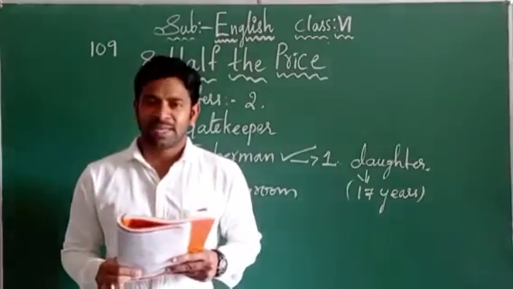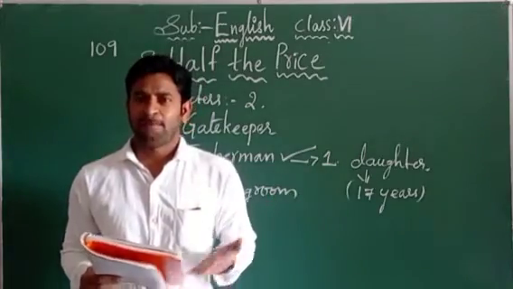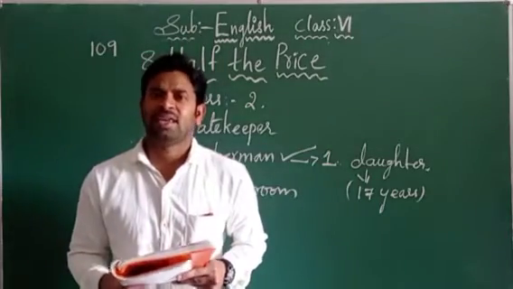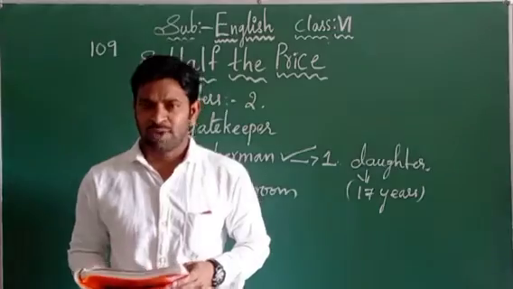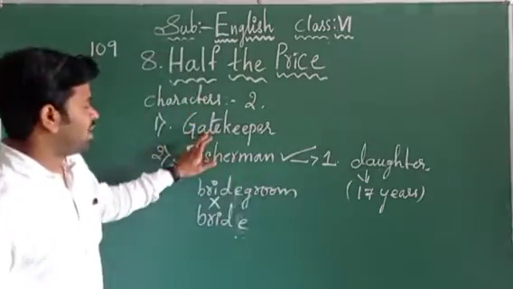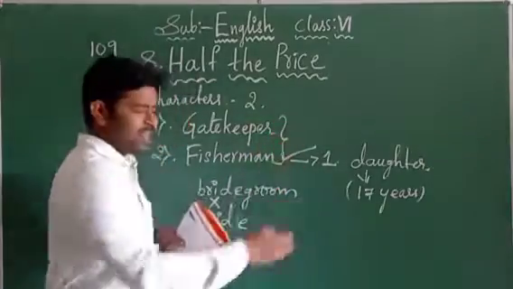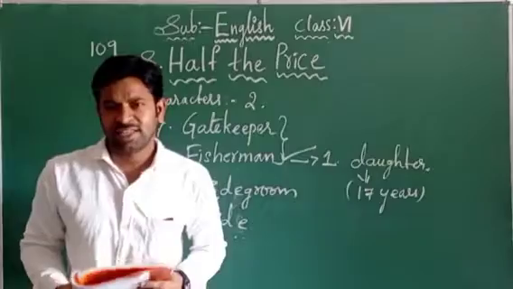So the Raja has many servants. Some gatekeepers are there, some soldiers are there who serve the palace. Whenever he tried to enter the palace, the gatekeeper stopped him. So now a small conversation is going to happen between the gatekeeper and the fisherman, children. Both of them are characters here. Between these two characters we are now going to have the discussion.